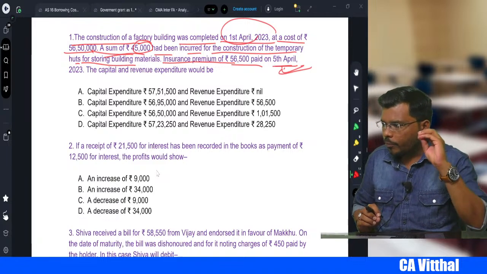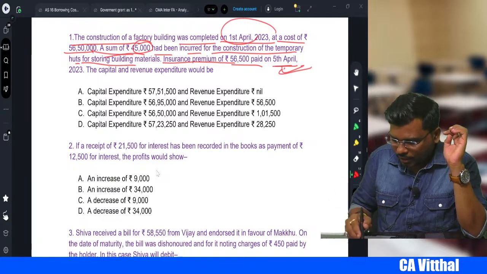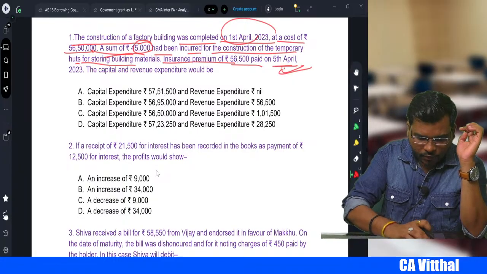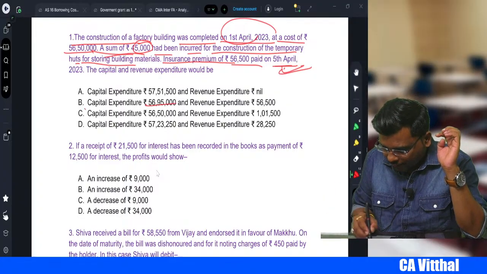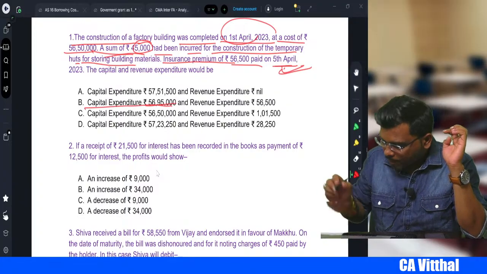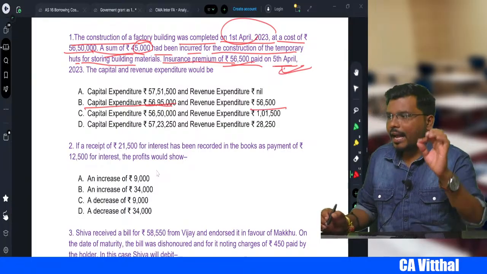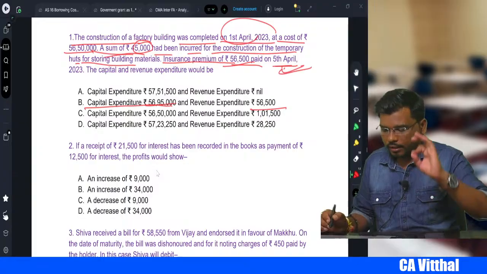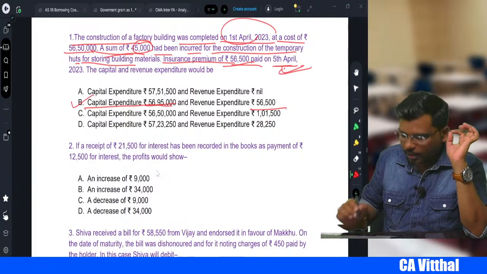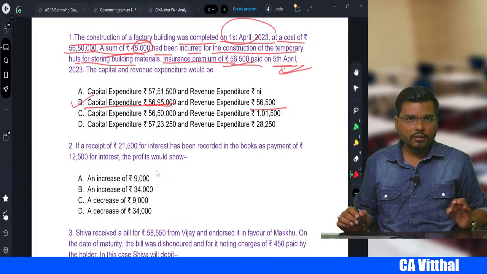So now how much is the capital expenditure, sir? 56,50,000 plus 45,000 is equal to 56,95,000 capital expenditure, and 56,500 is what, sir? Revenue. So option B will be the correct option, right?